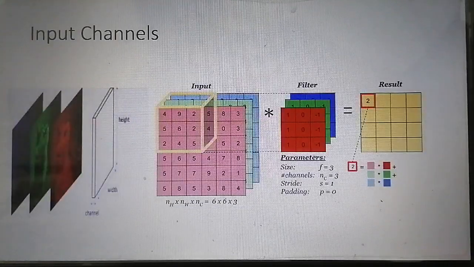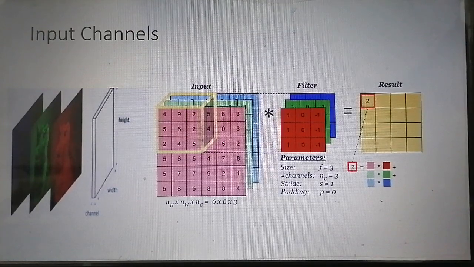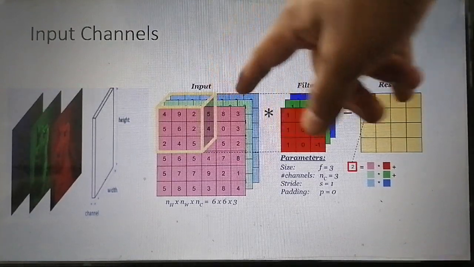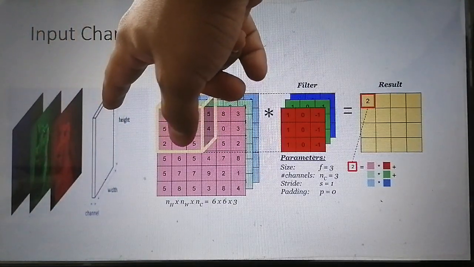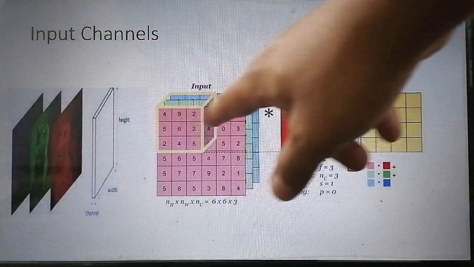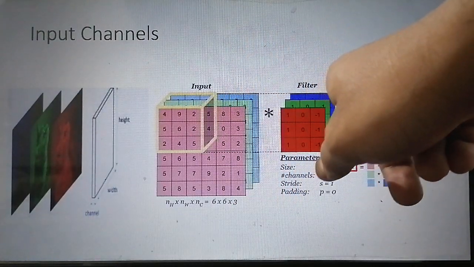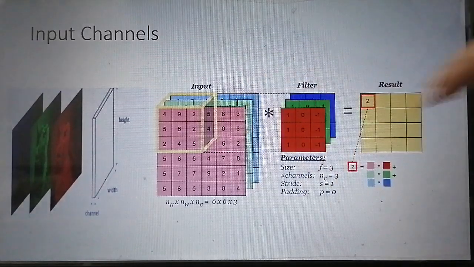In that case we use 3D filters for the convolution. As you can see here, the input image has 3 input channels, so for the convolution we have used a 3D filter.